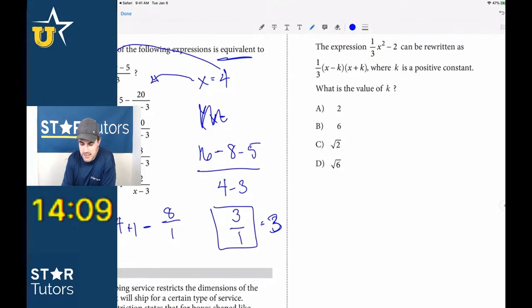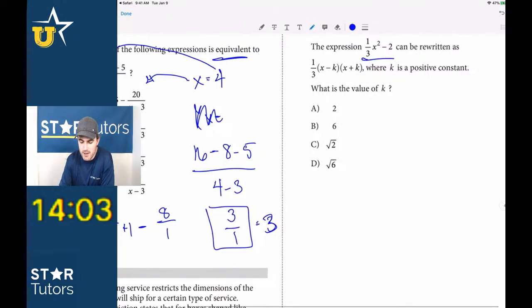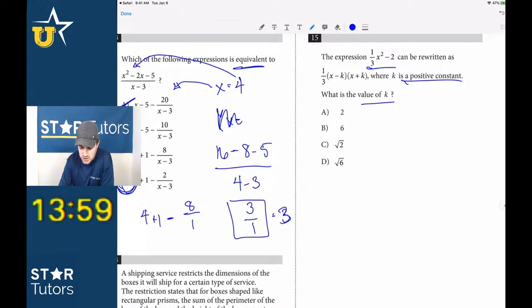Okay, let's see. The expression 1/3 x squared minus 2 can be rewritten as 1/3 times (x minus k) times (x plus k), where k is a positive constant. What is the value of k? Okay, guys, these are really straightforward questions too. Look, this is just basic algebra. 1/3 x squared minus 2. They introduced this value of k to make it way more difficult on you guys than it needs to be.